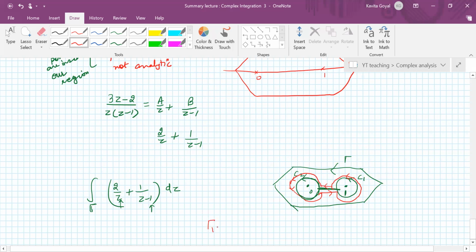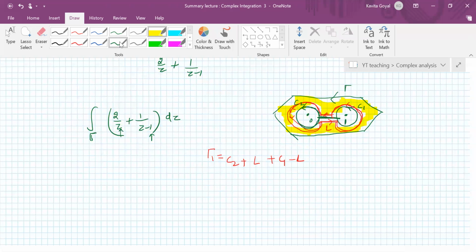So I am defining gamma 1 as starting from here: this is C2, plus this line, which I'm calling L, then C1, and then this is minus L, because L and minus L cancel. Is that clear? I have made this new curve. And inside gamma and gamma 1, the function is analytic.